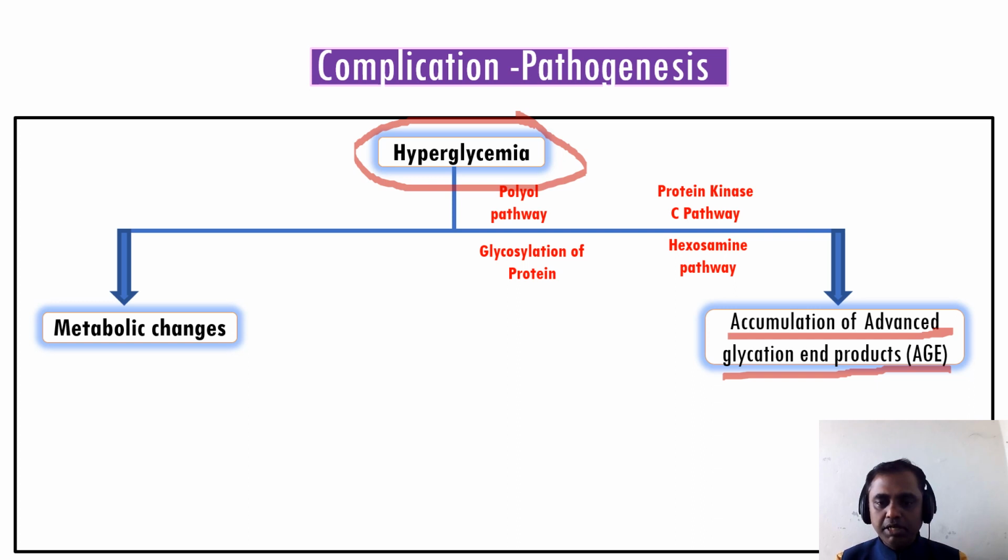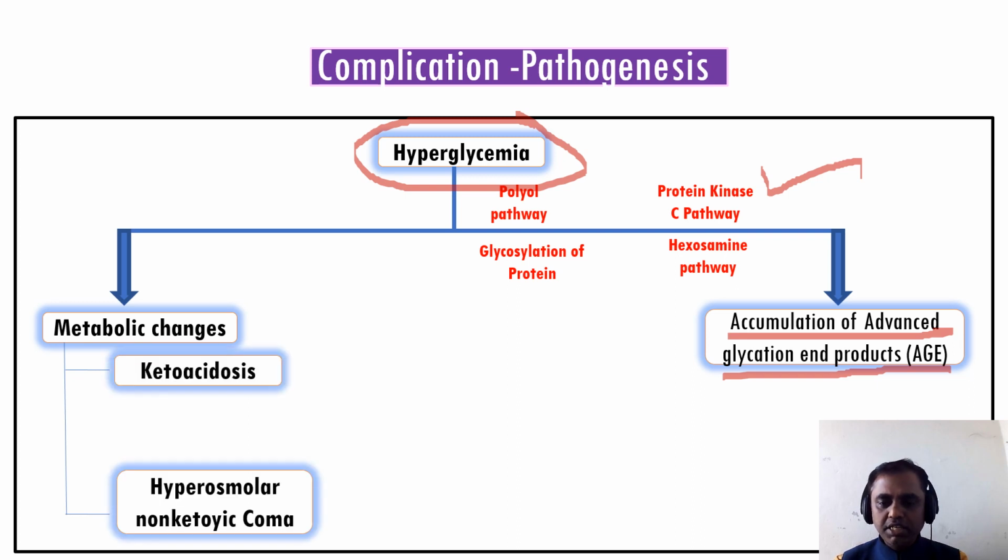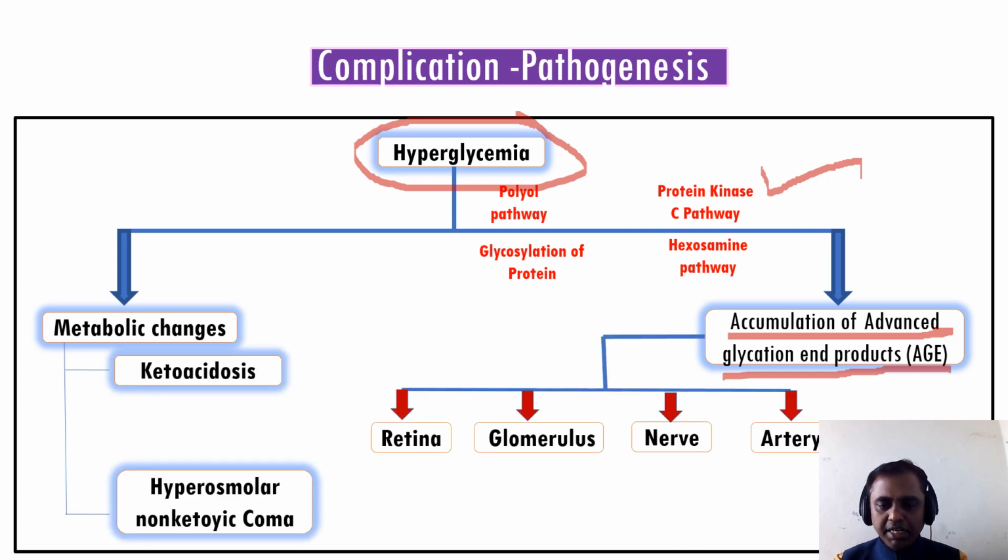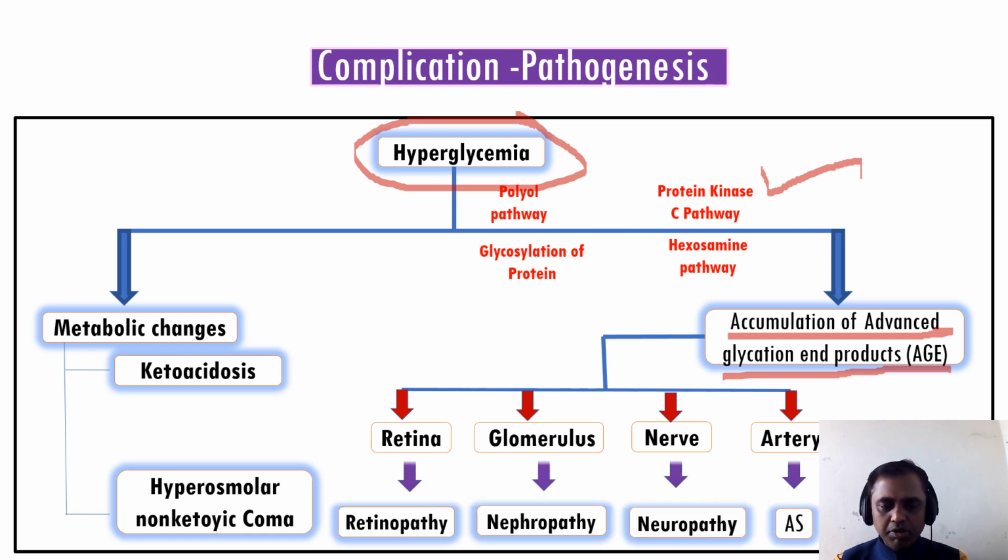Here I am skipping the metabolism, but remember these four pathways are very important for other examinations. So this AGE accumulates in the retina, glomerulus, nerve and artery. If it accumulates in the retina, we call it retinopathy. If it accumulates in the glomerulus, we call it nephropathy. Accumulated in the nerve, it is neuropathy. Accumulated in the artery, we call it arteriosclerosis. So this is the main pathogenesis of the chronic complications of diabetes mellitus.